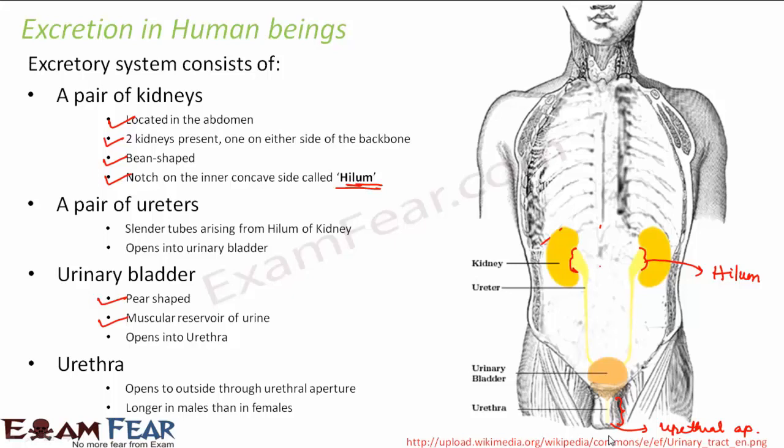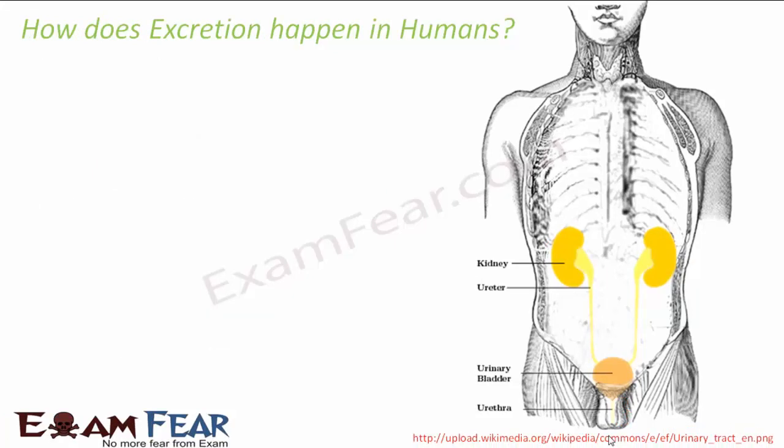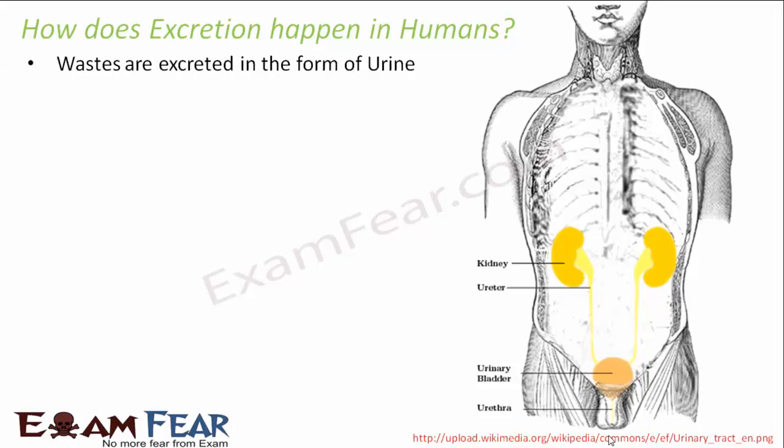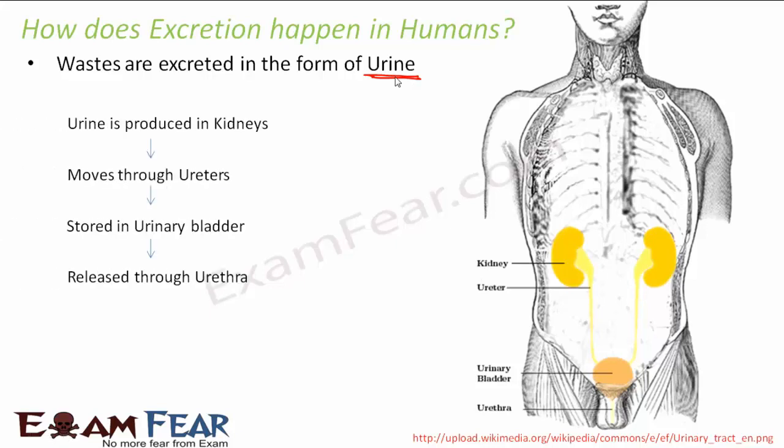Now let us see how exactly excretion happens in human beings. Now wastes are excreted in the form of urine. So the urine which we pass at frequent intervals of time, that is nothing but the waste products. So we are actually getting rid of all the wastes inside our body in the form of urine. So urine is produced in the kidneys. So the kidneys are the structures where urine formation takes place, and then the urine passes through the ureters, which are the tube-like structures. So the urine produced in kidneys moves through the ureters and it reaches the urinary bladder, which is the storage for urine.